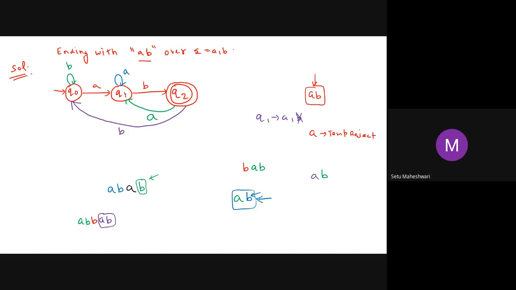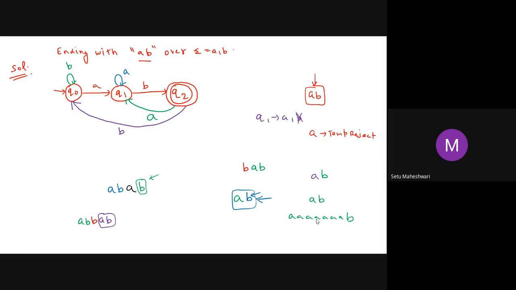What is the practical need of this self loop? Try to understand. If there is no self loop, then you may accept AB, but how will you accept any number of A's ending on B? Getting the point?